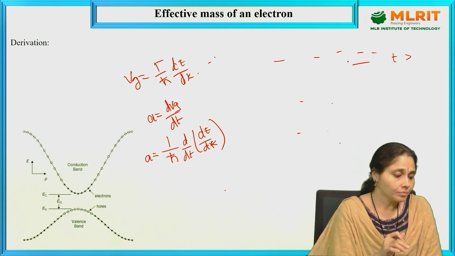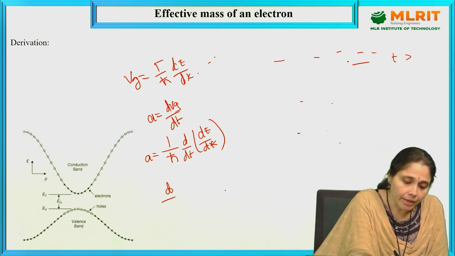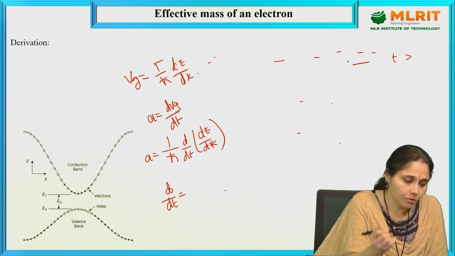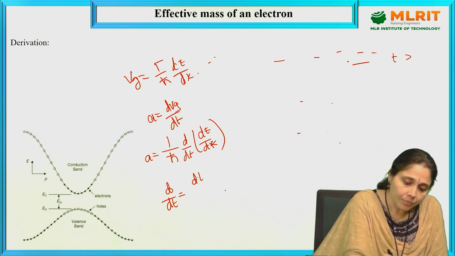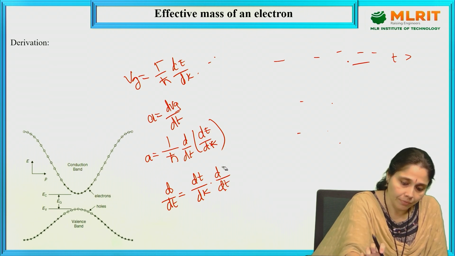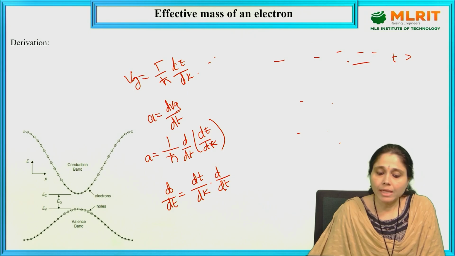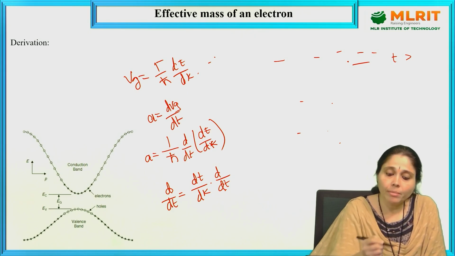Now applying the chain rule. d/dt can also be written as dk/dt into d/dk.